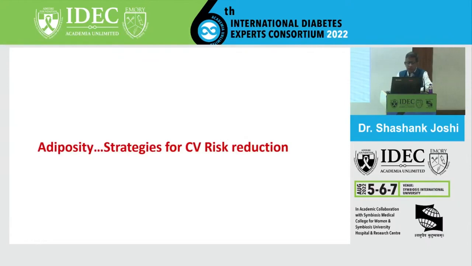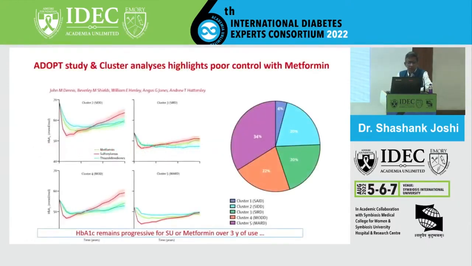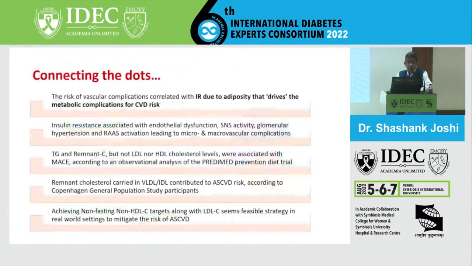So obviously we need to reduce that risk, and that data is available. We have the ADAPT data to show with cluster analysis that we need tight glucose control. So we need to connect the dots: we clearly need to connect the dots of vascular complications with insulin resistance due to adiposity that drive the metabolic complications of cardiovascular risk. We clearly know insulin resistance has endothelial dysfunction, a lot of excess sympathetic nervous system activity.